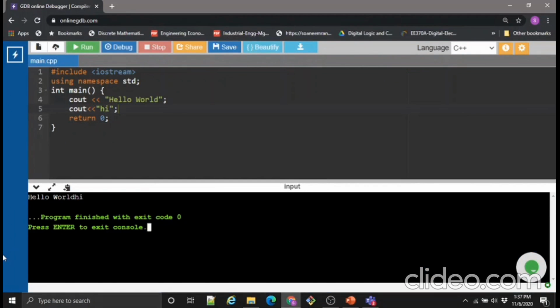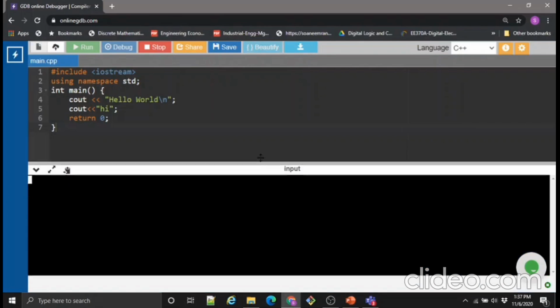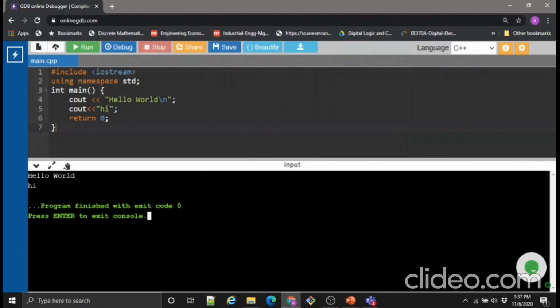So we see that hello world and hi both are combined, but no, we want them in different lines. So what we'll do, we'll write \n at the end of hello world and then run it. So now we see that hello world and hi are in different lines.